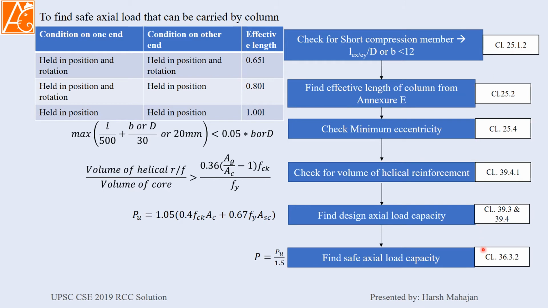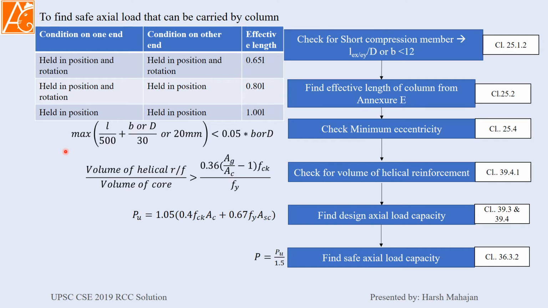Here are the clauses given, and here you see the conditions and what will be the effective length. For our purpose, held in position, not restrained in rotation, that means effective length is equal to the unsupported length only. For minimum eccentricity, from clause 25.4, the maximum of L by 500 plus B or D by 30, or 20 mm, whichever is the maximum, should be less than 0.05 into B or D. In our case, B equals D equals diameter.